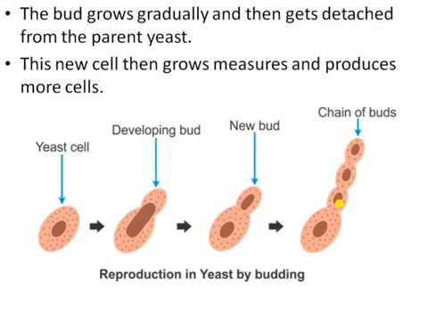Okay, sometimes a new bud arises from another bud, that is a chain of yeast buds. Okay, this is the reproduction in yeast by budding.